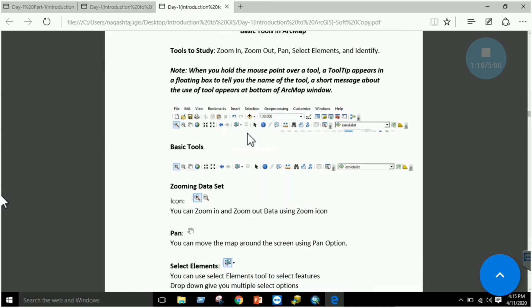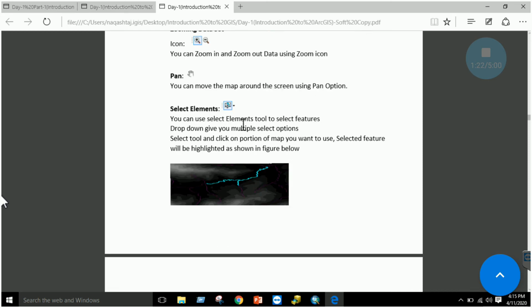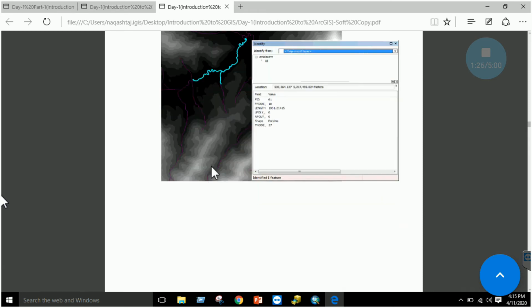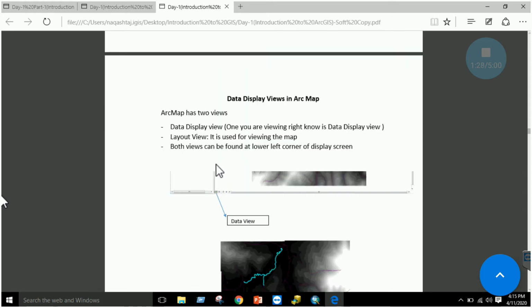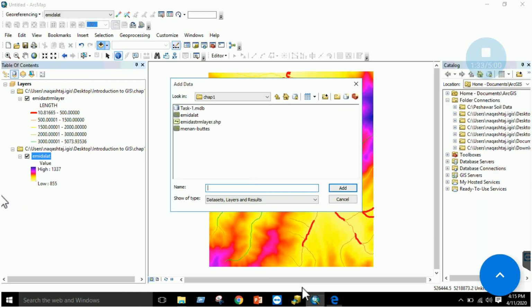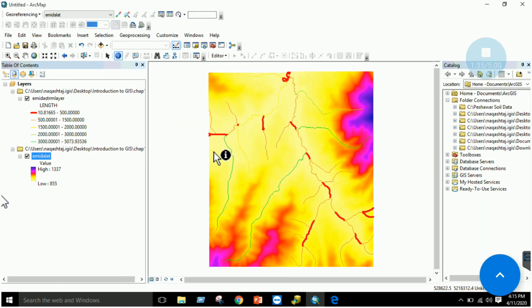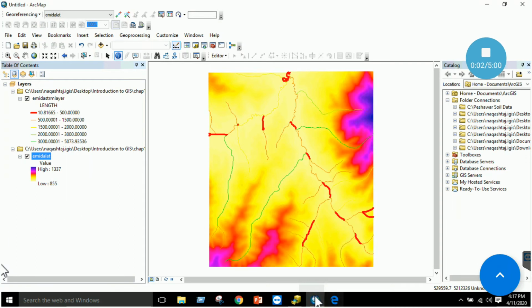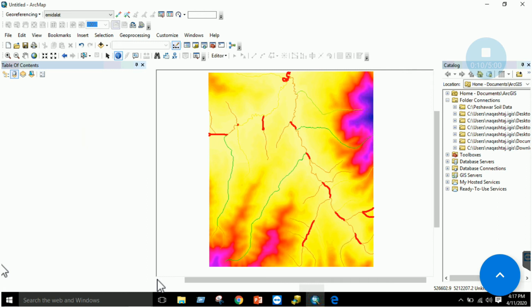Now the basic tools which we have covered: zooming in, zooming out, panning, selecting an element, we have done. Identifying the tool, we have already covered. Data display views in ArcMap. This thing is a bit important. Okay, we have the one that is data view. If you can see this cursor, this view is data view. Now this one, it is layout view.